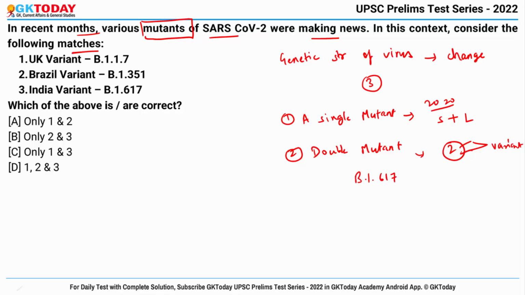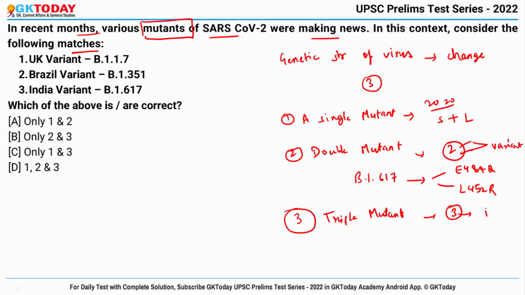B1617 variant, which has 2 mutations. First is E484Q and second is L452R, okay? I know we are going into depth, but I'm just trying to explain the things. And the third one is triple mutant. This variant arises when 3 mutations combine to give a new variant, and the example is the Bengal variant, or you can say B1618, okay? Now what is SARS? It is severe acute respiratory syndrome coronavirus 2, okay?